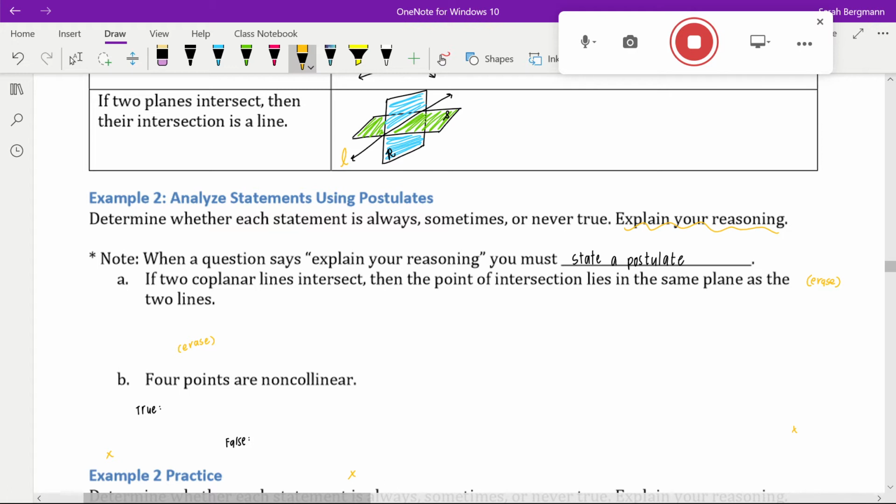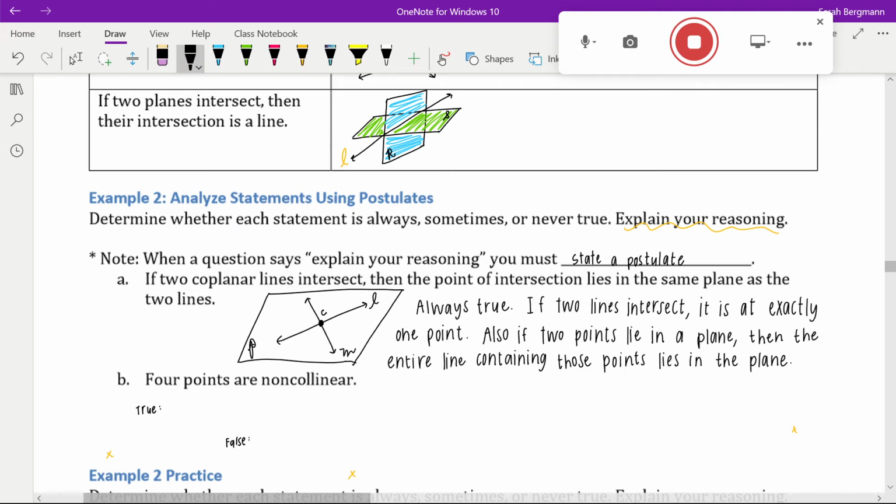So what we're going to do is see if we can draw a picture of this. 2 coplanar lines means they're on the same plane and they intersect. So we'll just draw it like plane P and 2 lines on the plane. And we have to draw a point where the 2 lines intersect on the plane. There's no other way you can really draw this. I mean, you can draw the lines pointing different directions, etc. However, there's not really a different way we can draw this. Therefore, this statement is always true.